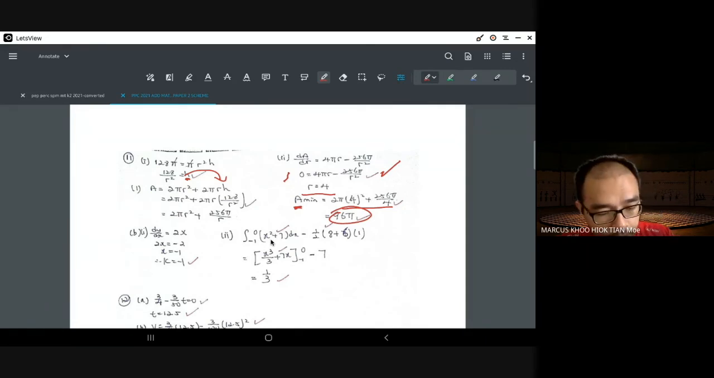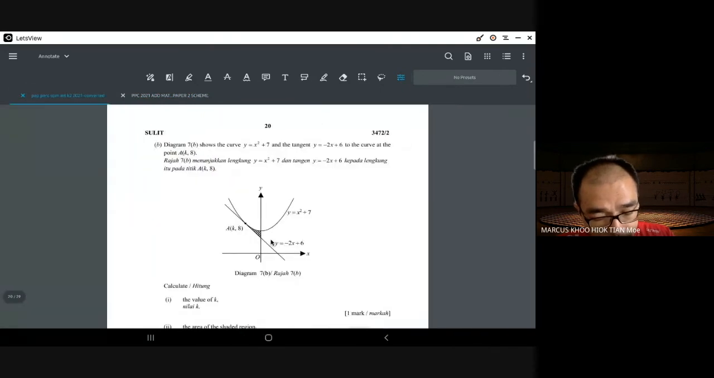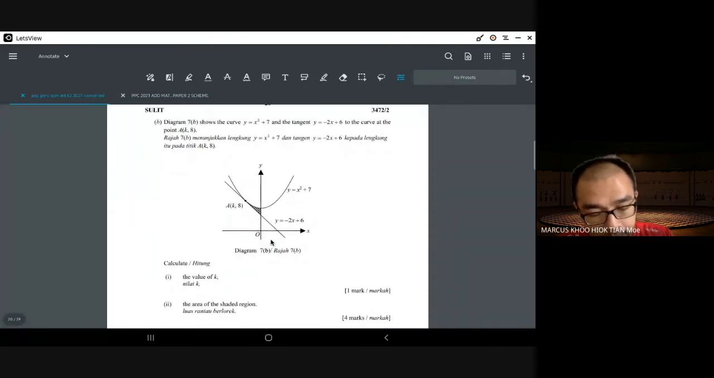All right, the last part is integration. Find the value of k, which is here. So this is quite easy. They are giving you the y already, right? So you just substitute the y inside here, you get the x, and you should be able to get the k.